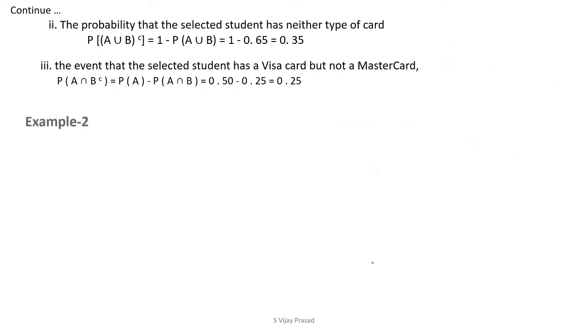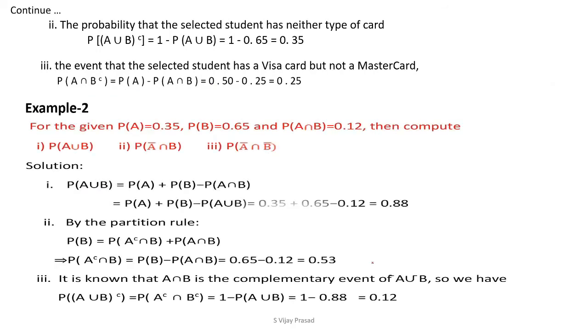Now, next we are going to see example 2. For the given P of A equal to 0.35, P of B equal to 0.65, and P of A intersection B equal to 0.12, compute number 1, P of A union B. Number 2, P of A complement intersection B. Number 3, P of A complement intersection B complement. This is what we have to find out. First let us note down all the values which are given in the problem.